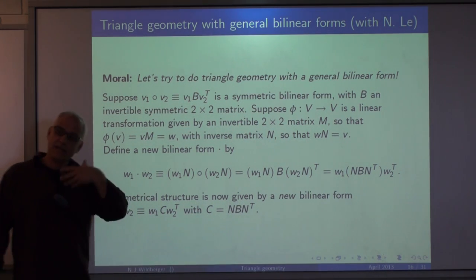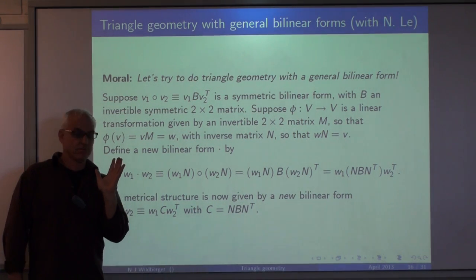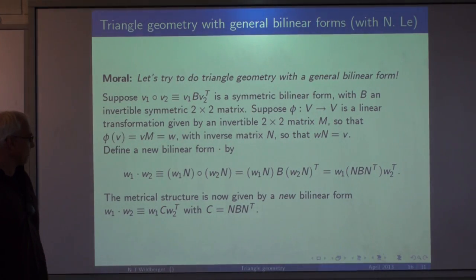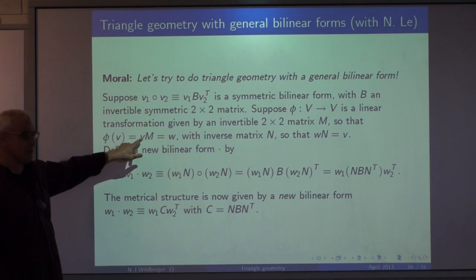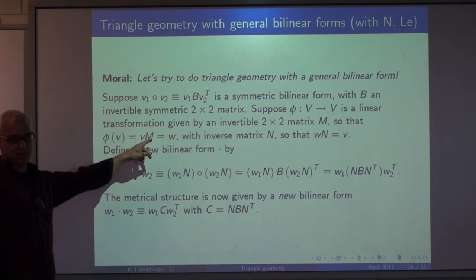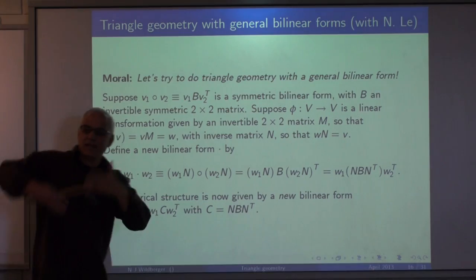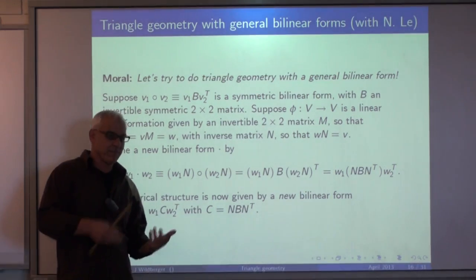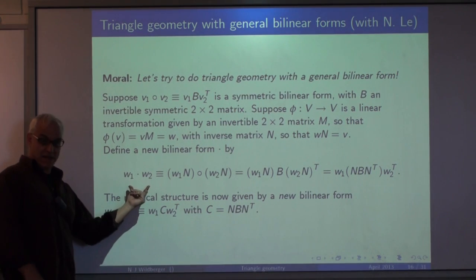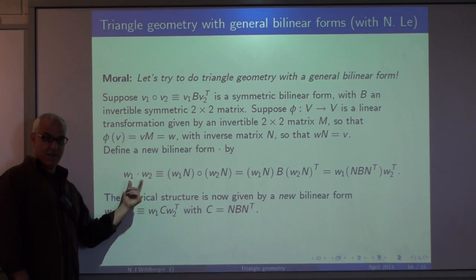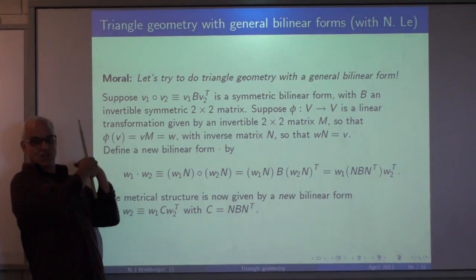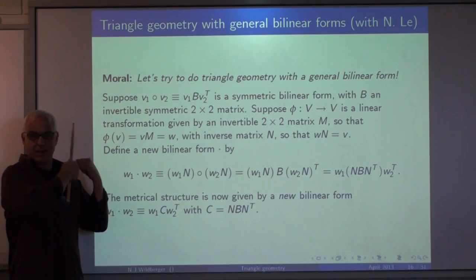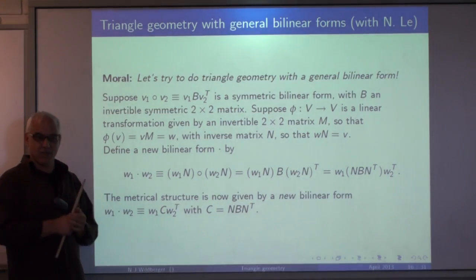And suppose we're interested in a linear change of coordinates. So phi is a linear transformation given by some invertible 2-by-2 matrix M. And we're thinking of our vectors as being row vectors so that the M would act on the right-hand side. All right, so we can use that linear transformation to convert the original bilinear form to a new bilinear form. In other words, we can define a new bilinear form W1 dot W2 by what the pre-images of W1 and W2 were, what their inner product was back in the original.